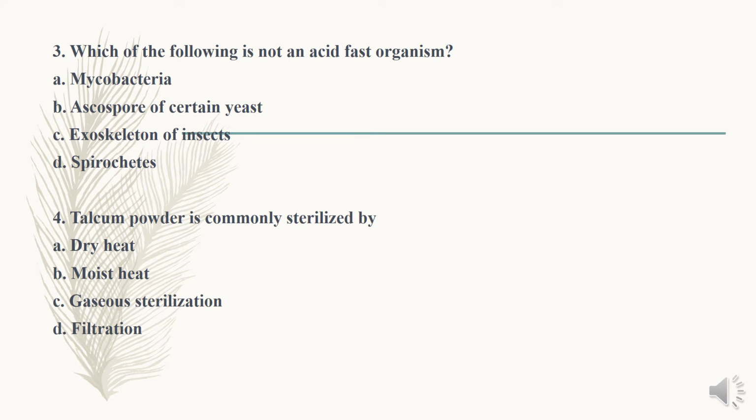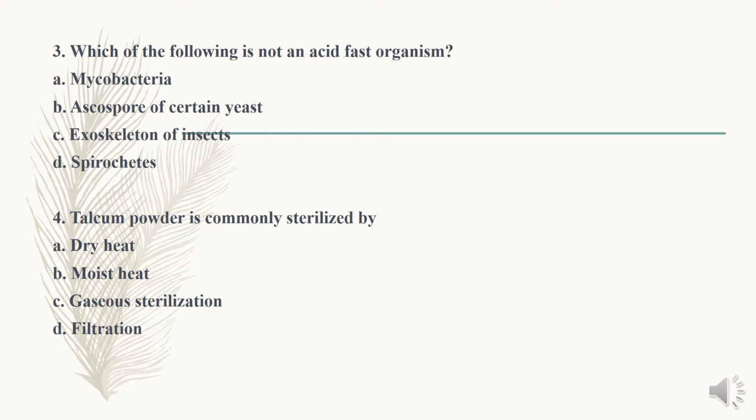Third question, which of the following is not an acid-fast organism? Acid-fast staining technique is also known as the Ziehl-Neelsen method, and it is used to differentiate acid-fast and non-acid-fast bacteria, as we all know. So the question is, which of the following is not an acid-fast organism? Option A, Mycobacteria. B, ascospores of certain yeast. C, exoskeleton of insects. And option D, spirochetes.